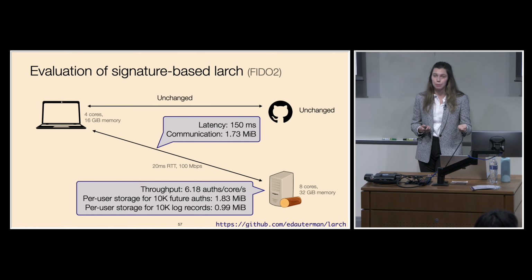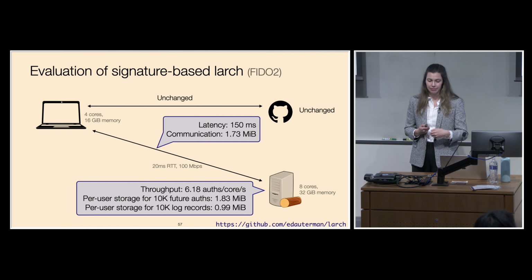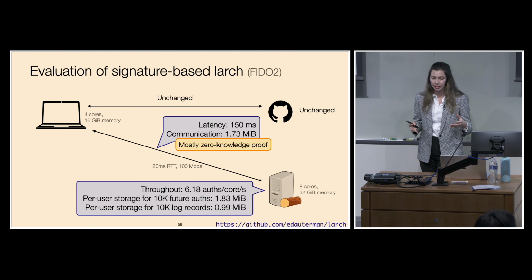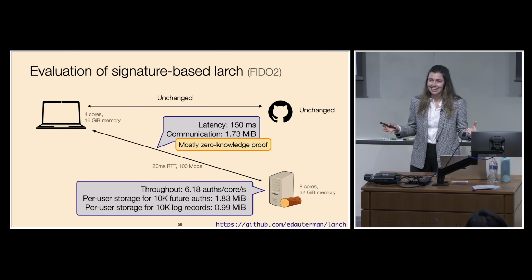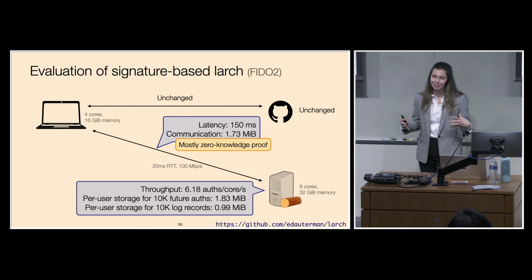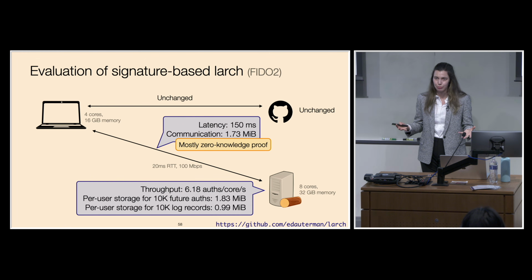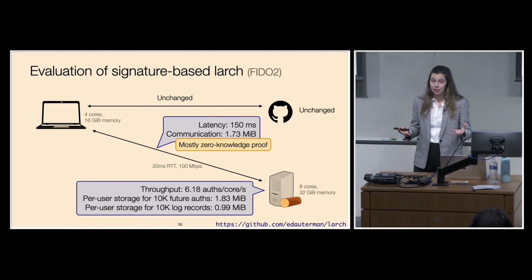You can actually offload the per-user storage costs for future authentications to the client if this is burdensome for the log server. Most of the overheads of this interaction are due to the zero-knowledge proof. But the nice thing here is that as these zero-knowledge proof systems get better, and they've improved even since the time we published this paper, the cost of this interaction will also be reduced.